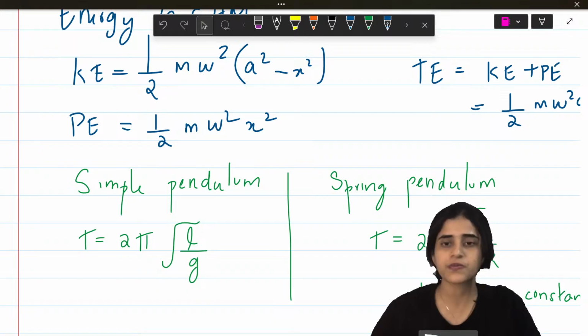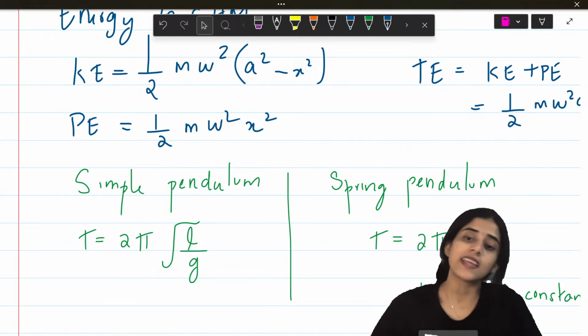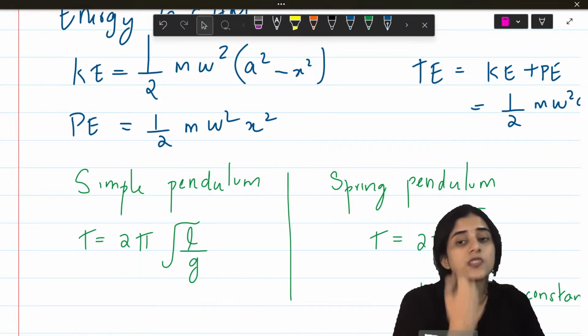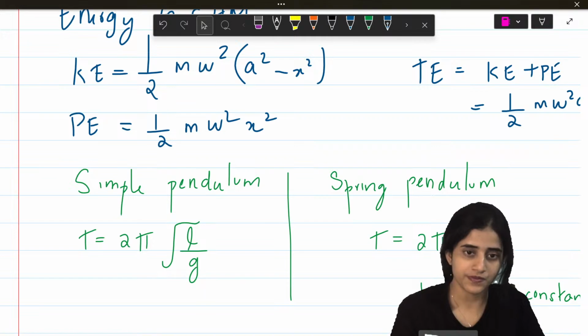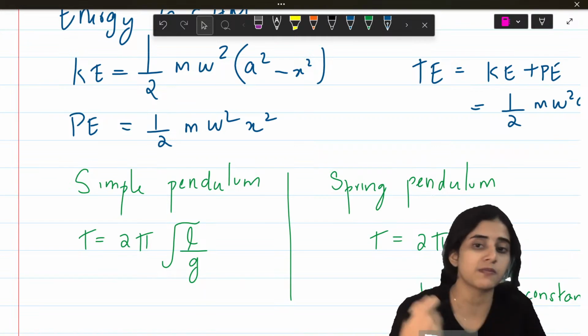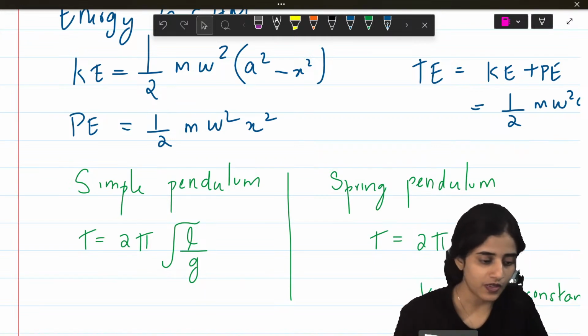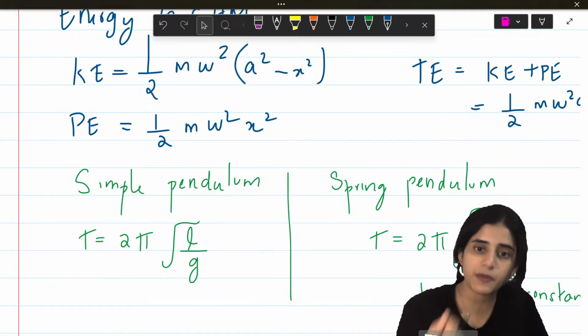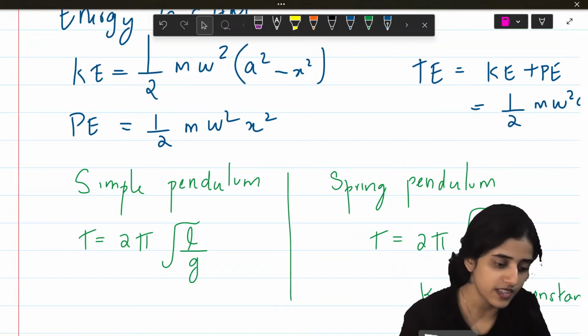Next is the spring pendulum. For the spring pendulum, what happens? The g, the gravity factor, is replaced by spring constant K, and the length is replaced by M. Alright? So simple pendulum and spring pendulum. These are the two different kinds.